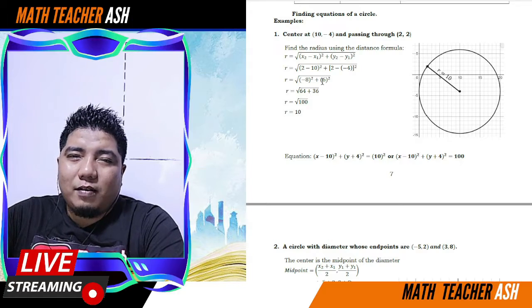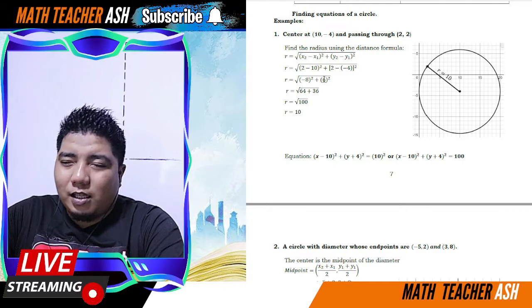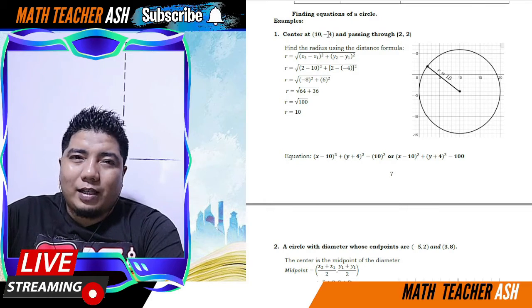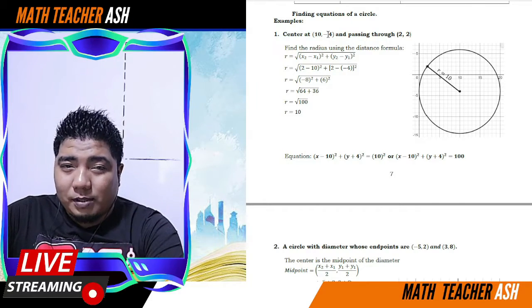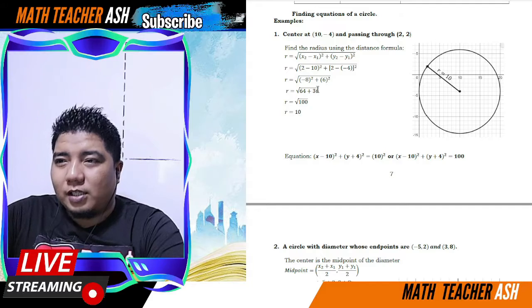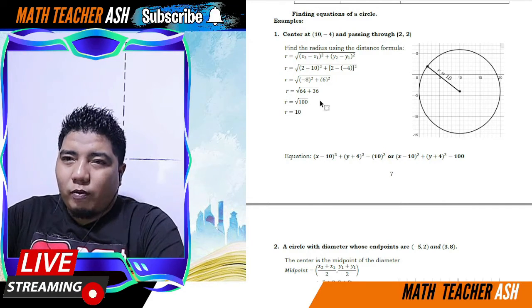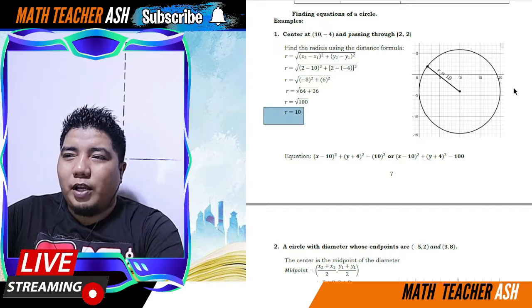So, 2 minus 10 is negative 8. Squared ng negative 8 is 64. Ayan. 2 minus negative 4, that is 2 plus 4. That will become 6. Squared of 6 is 36. So, 64 plus 36, that is 100. The square root of 100 is 10. So, therefore, your radius is 10.